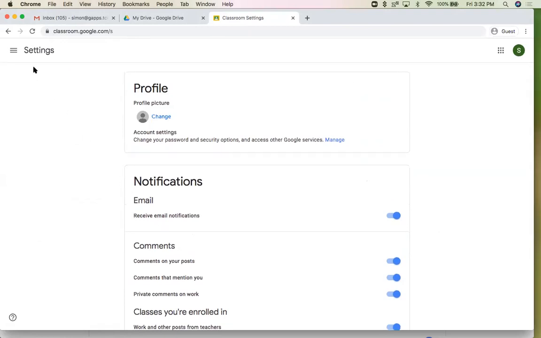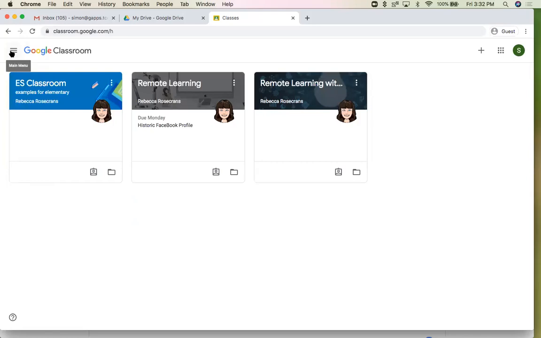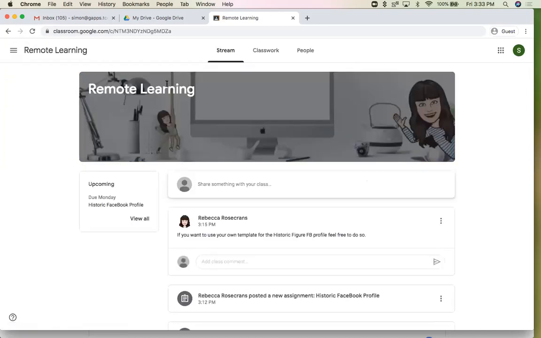They can basically leave that alone, but if they have been in here and turned things off, know that they may not get your private comments if they've disabled. So the student can go into remote learning, which is the sample class for this recording, and see the classwork.